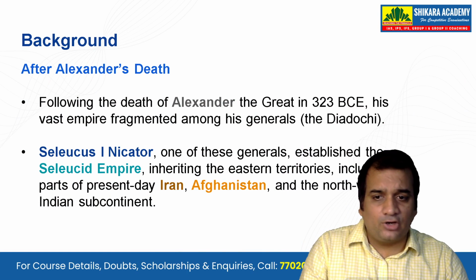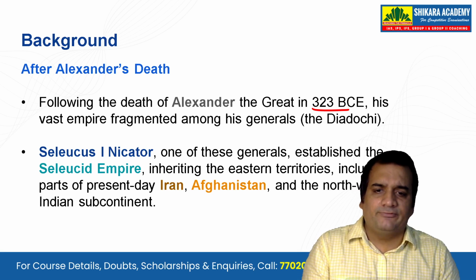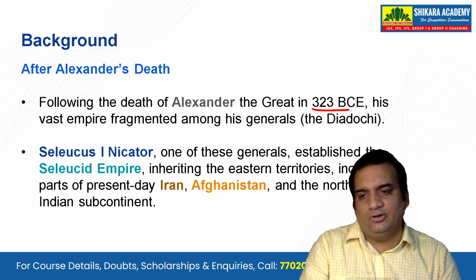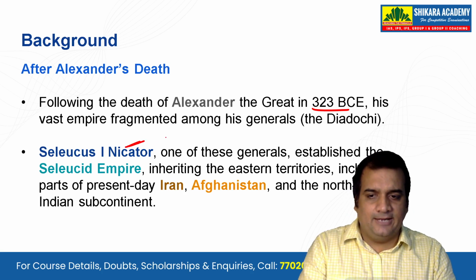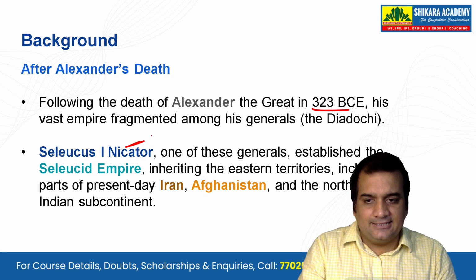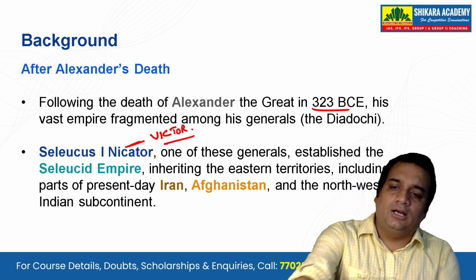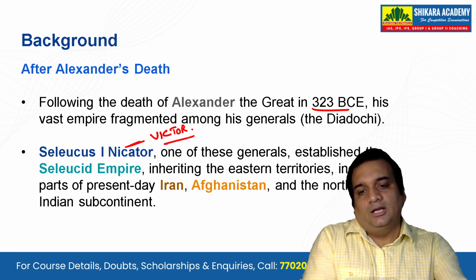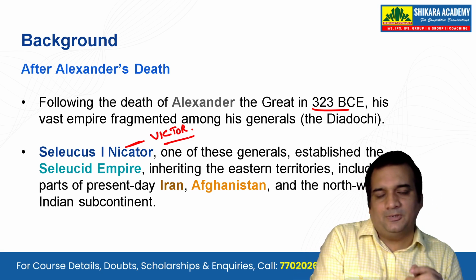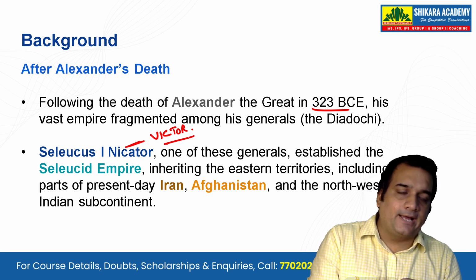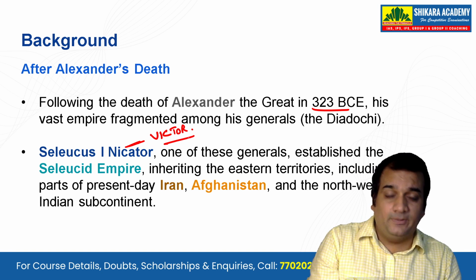Nonetheless, following the death of Alexander the Great in 323 BCE, his vast empire will fragment among his generals. That's the Diadochi. Seleucus the first Nicator. What is this Nicator? Nicator is not his name from the very beginning, rather it is a title which means victor. So Seleucus had this title. The title Nicator means victor. He was one of the generals. He had a very inspiring story because he was a common army personnel in the army of the Macedonian Empire. From there, he rose to the post of general and became one of the favorites of Alexander the Great.